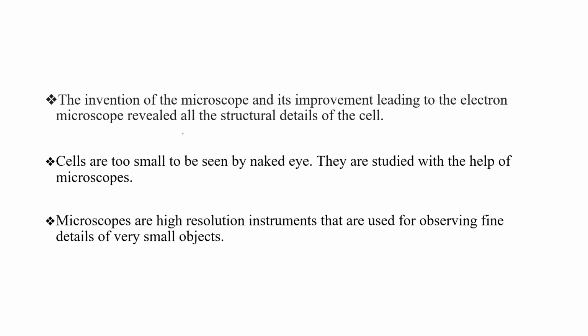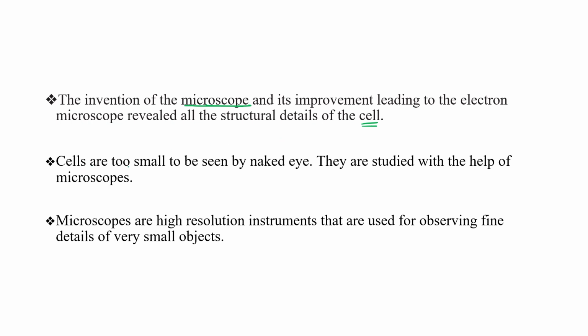With the help of the microscope only. The invention of the microscope and its improvement, leading to the electron microscope, revealed all structural details of the cell. So this microscope helped us a lot. Anthony van Leeuwenhoek saw the first cell under a light microscope only, right?